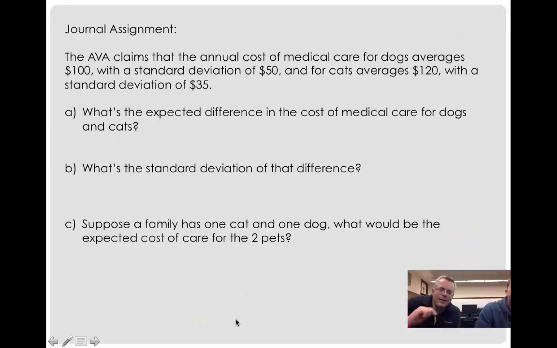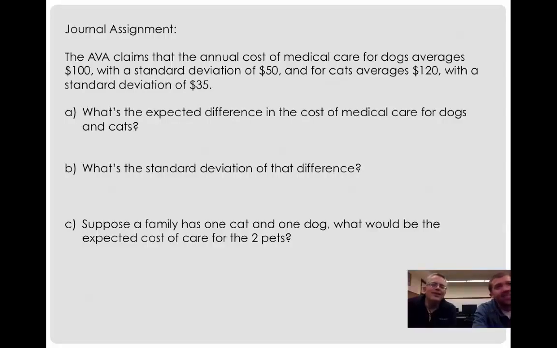And it's their turn. What was the AVA? The American Veterinary Association claims that the annual cost of medical care for dogs averages $100, with a standard deviation of 50. And cats are more expensive? Yes, with a standard deviation of 35. They're littler. They're smaller.